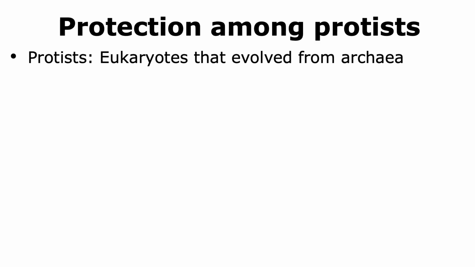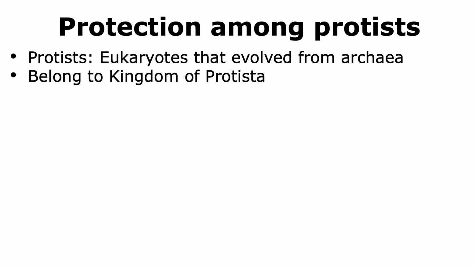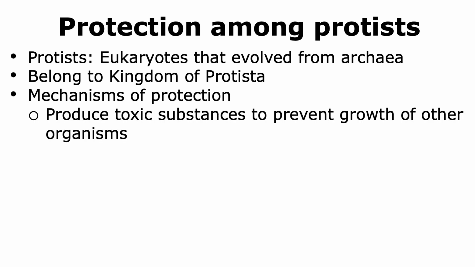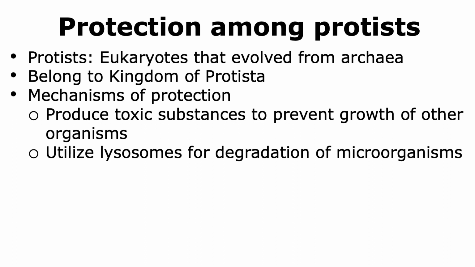Protists are eukaryotes that evolved from archaea, and they belong to the kingdom of Protista, which is the most diverse kingdom of life. They also have evolved mechanisms of protection, and some of them are evolutionarily conserved, like the production of toxic substances. They also have specialized organelles like lysosomes for degradation of different types of microorganisms that they may have taken up.